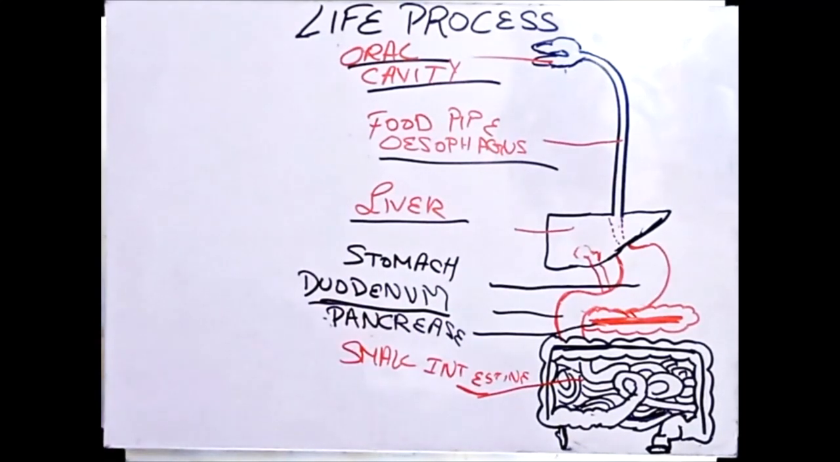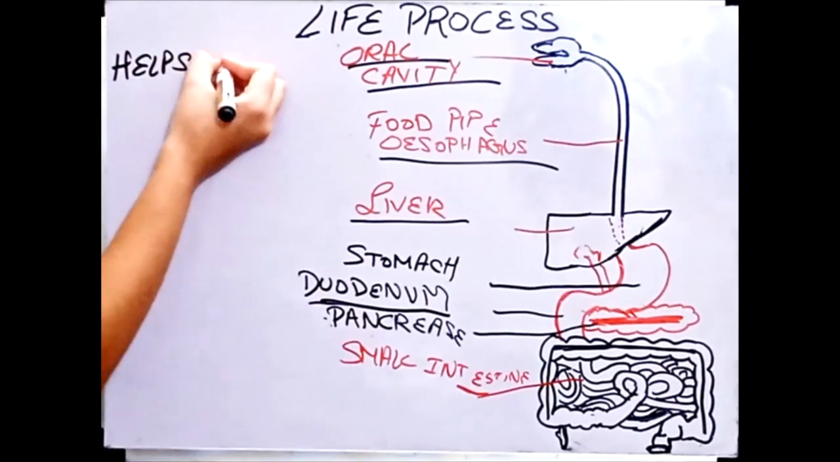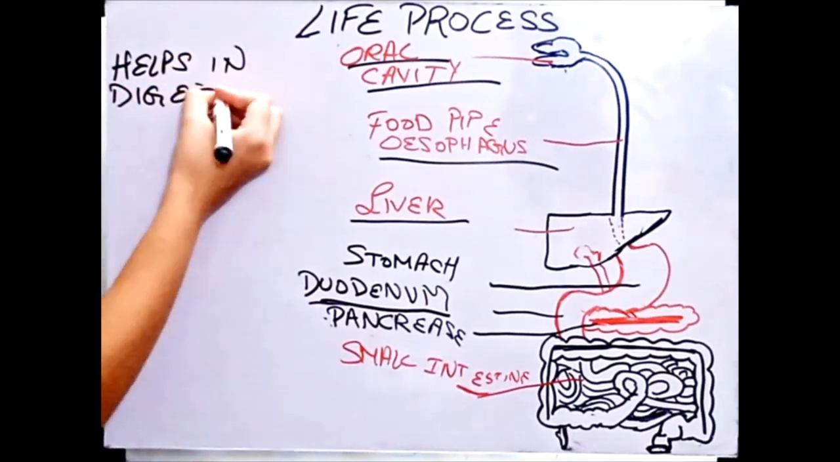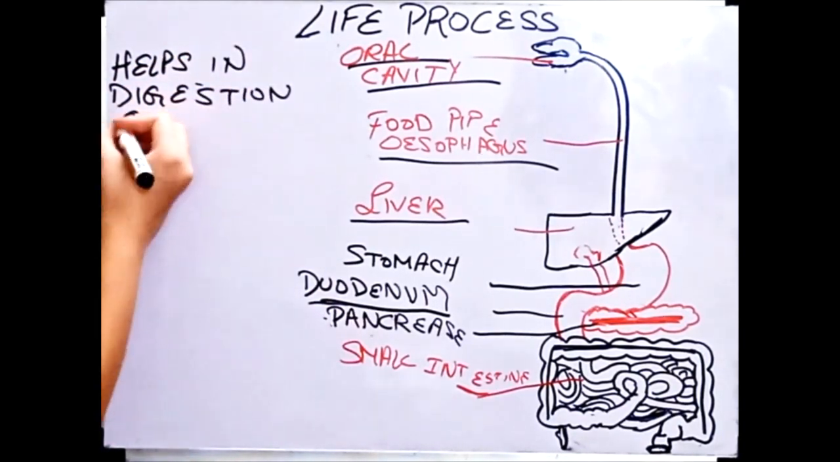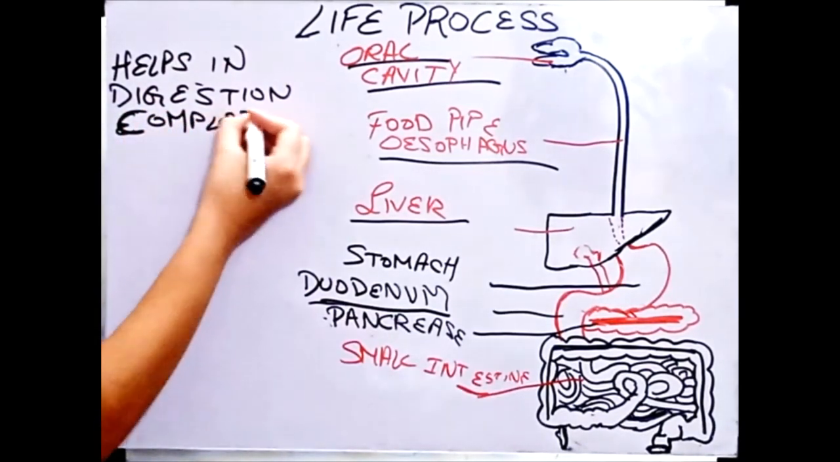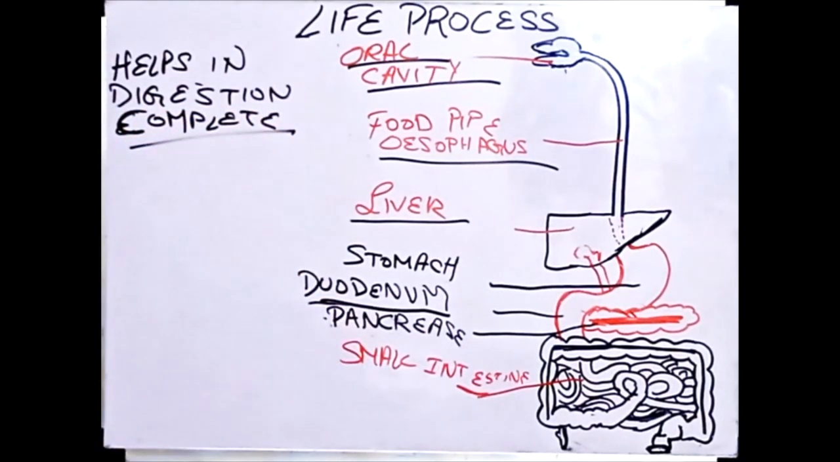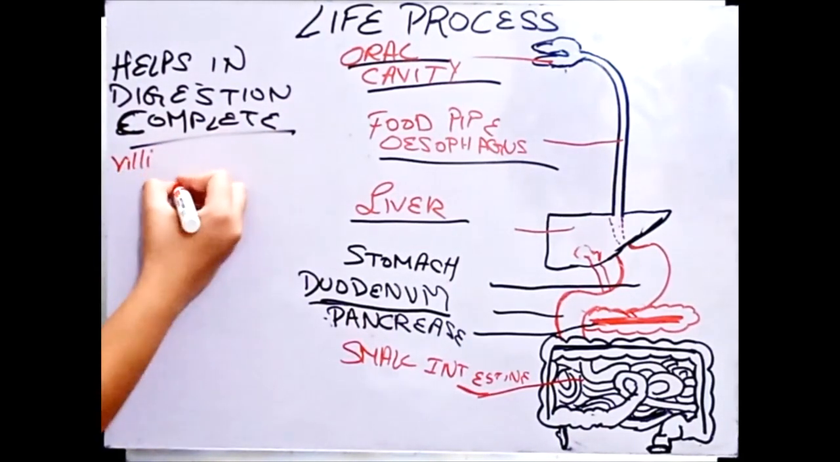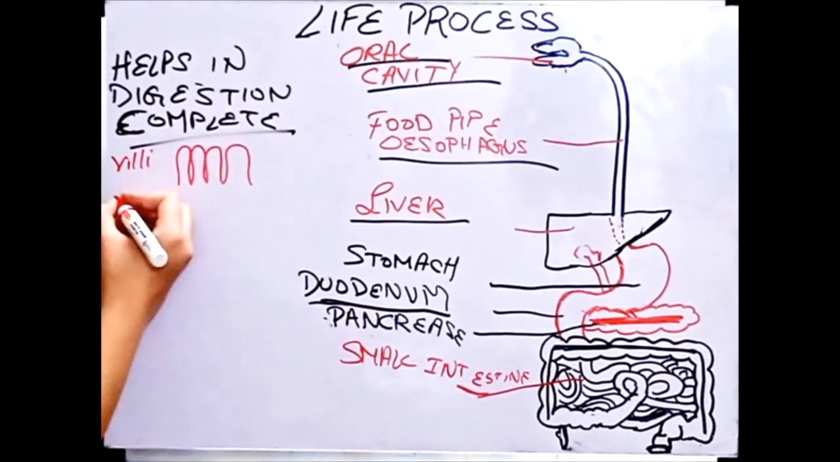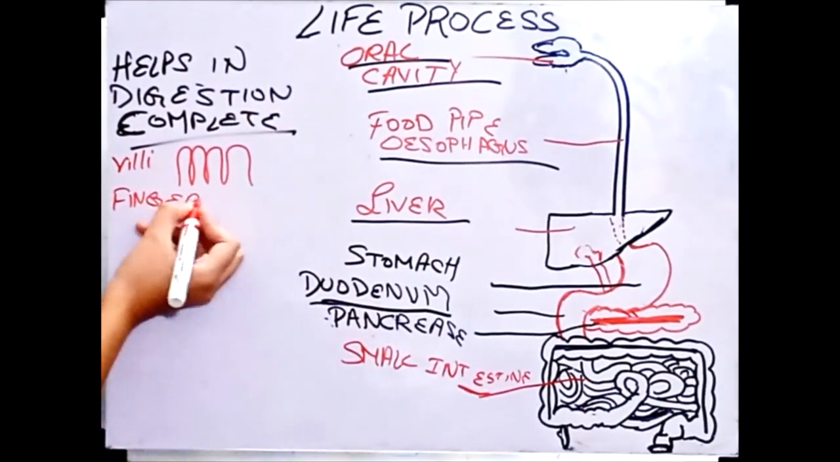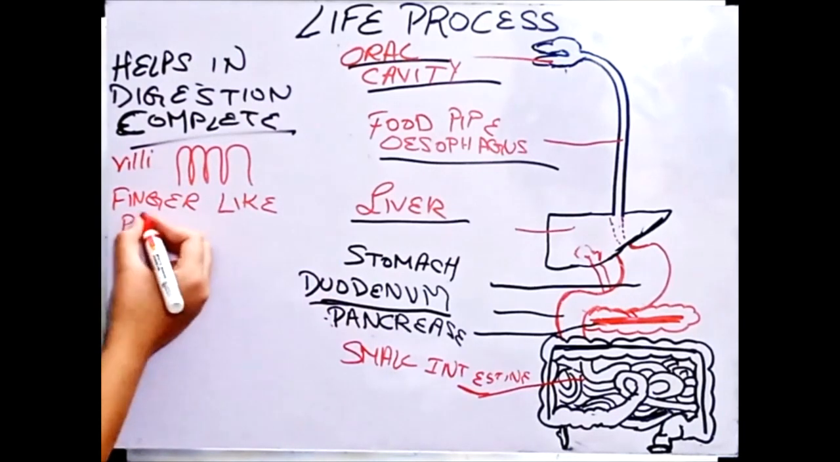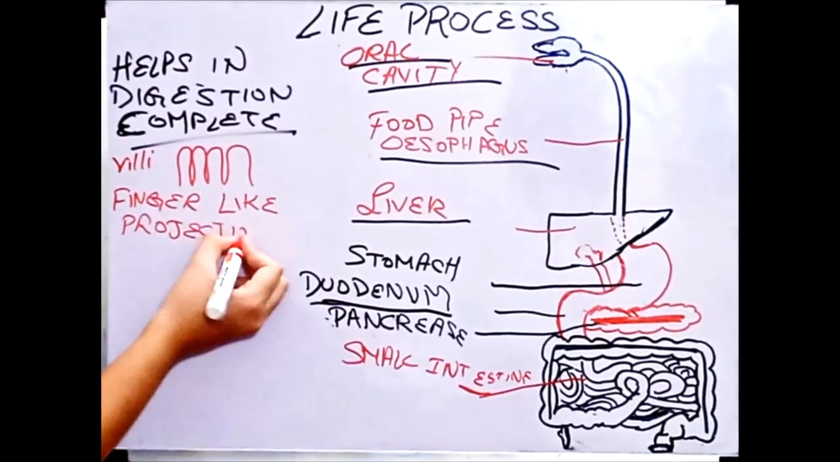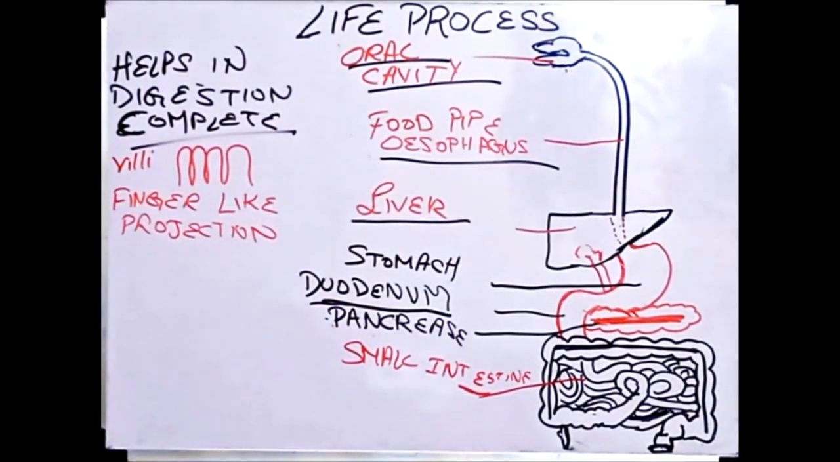And small intestine. Small intestine helps in digestion. Or you can say complete digestion occurs in your small intestine. So small intestine has something called villi, finger-like projections. You can write finger-like projection. So now we'll talk about villi in more detail.